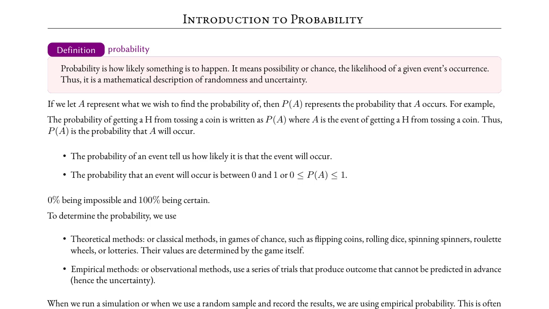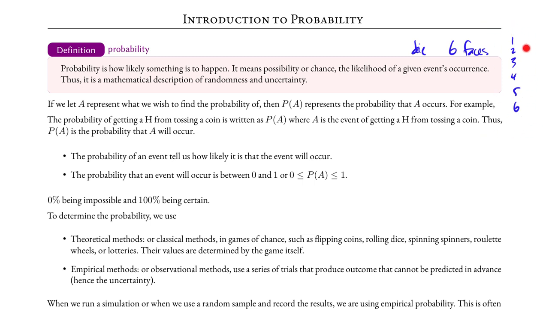If we were to roll a die, and this die has 6 faces, number 1, 2, 3, 4, 5, 6. The chance that we will roll a 1 is 1 out of 6, a 2 is 1 out of 6, a 3 is 1 out of 6, a 4 is 1 out of 6, a 5 is 1 out of 6, and a 6 is 1 out of 6, assuming that this is a fair die. This is because this fair or unbiased die has 6 faces, and each of the faces has an equal chance